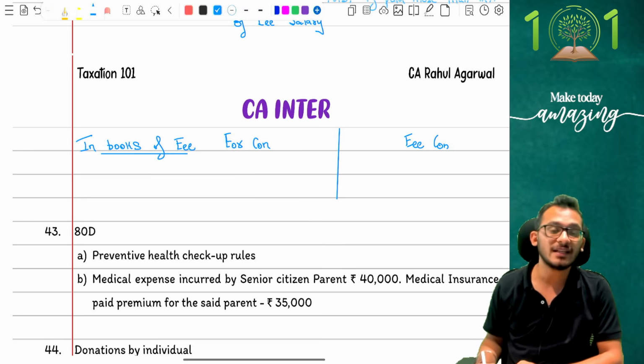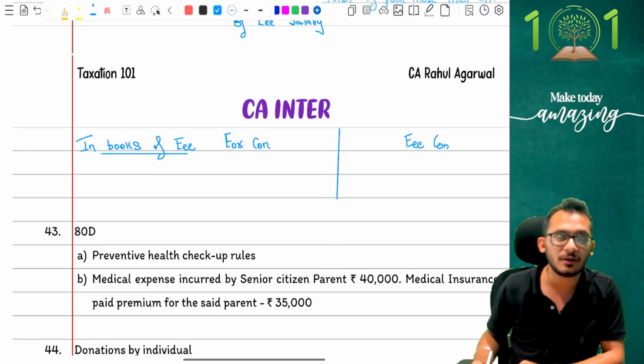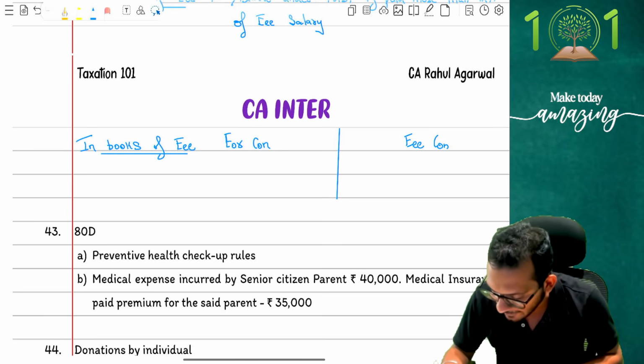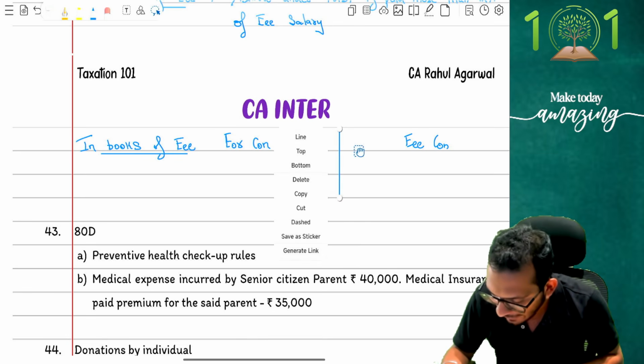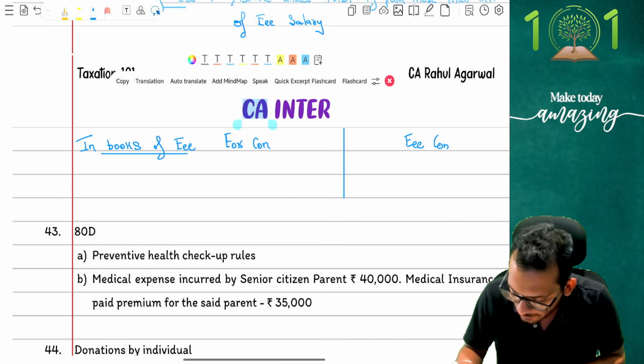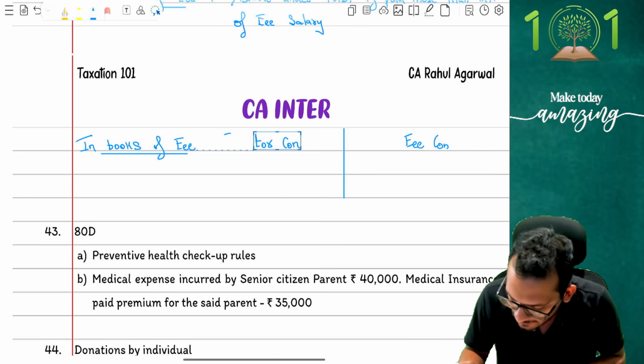So I'm asking a very simple question. Am I talking about the employer contribution, or am I talking about the employee's contribution? Income tax says, if you're going to talk about the employer contribution, in simple words, what has happened? The employer has come and said he is going to put money into the NPS account. If the employer is putting money into the NPS account, then who is he putting it for? He's putting it for the employee.